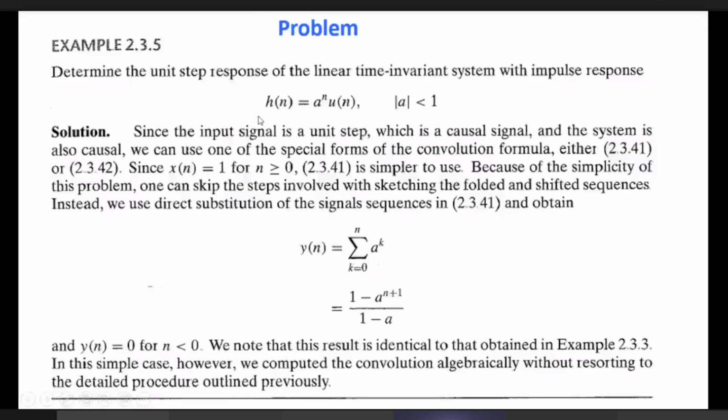So now another problem. h[n] is the impulse response, a to the power n and b to the power n, for n greater than or equal to 0 and for n less than or equal to 0. So it is two separate conditions.